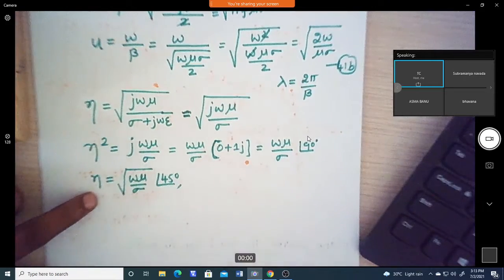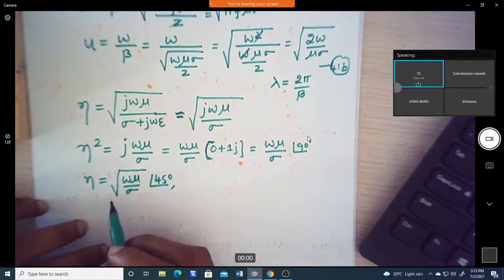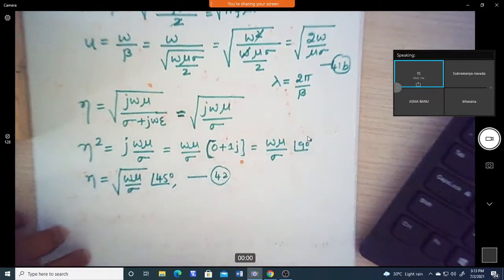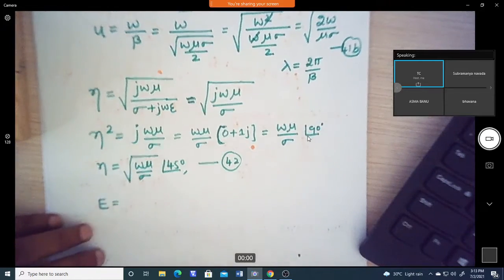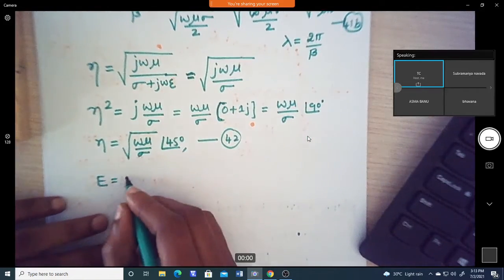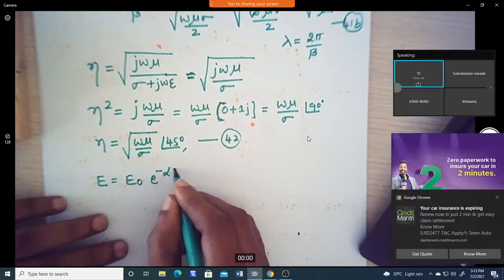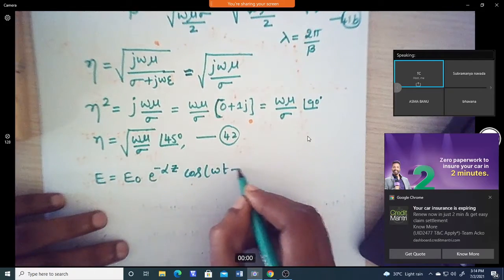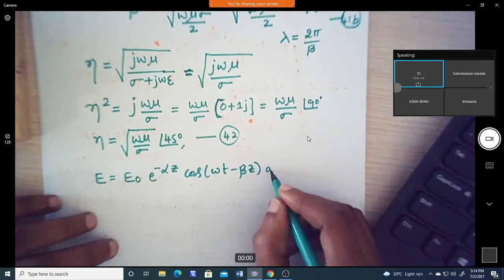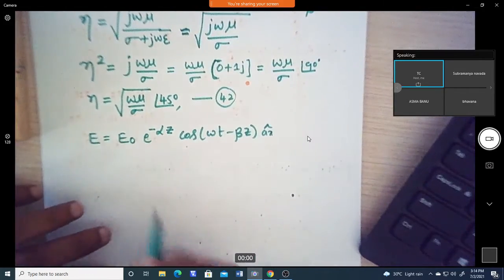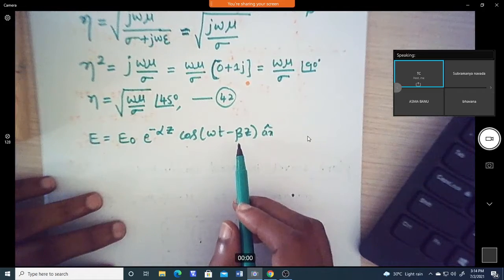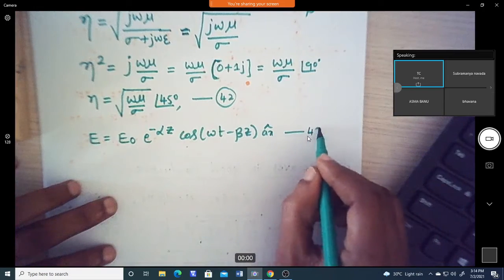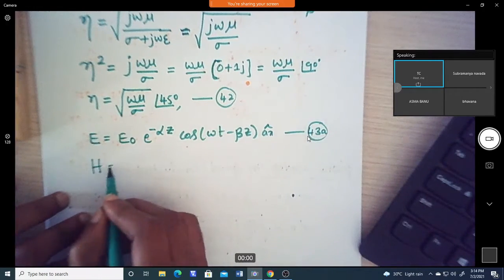Also, let us take the equation for E and H as 42. The electric field intensity is given by E naught into e power minus alpha z, into cos of omega t minus beta z, in the direction of Ax. This is what we are going to get. This is the attenuation factor and this is the phase constant, the well known equation for electric field intensity. Let us take this one as 43a.